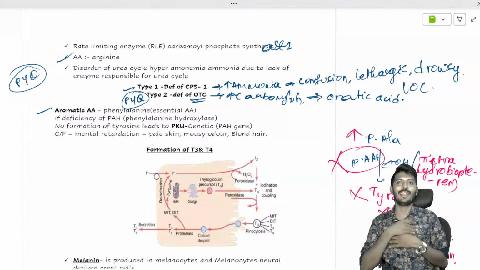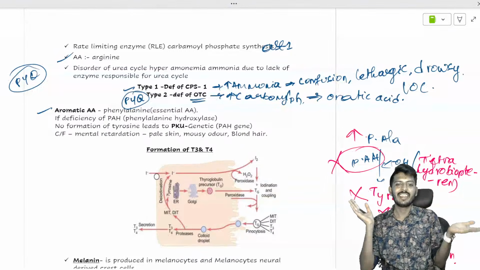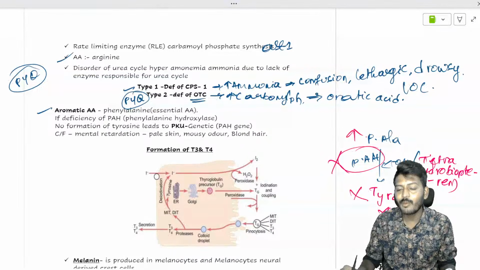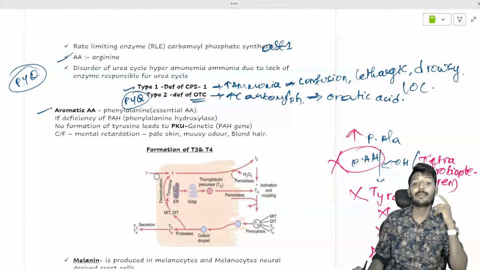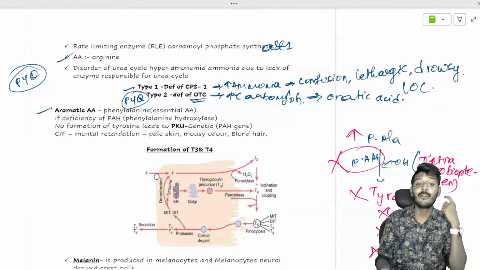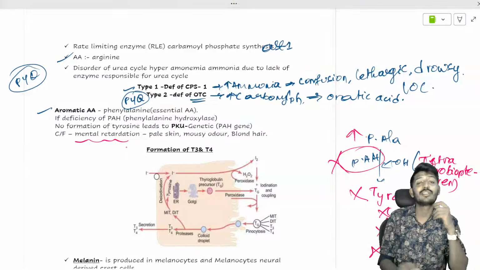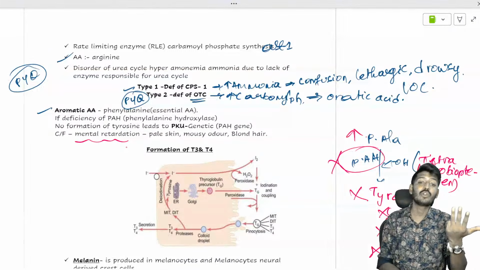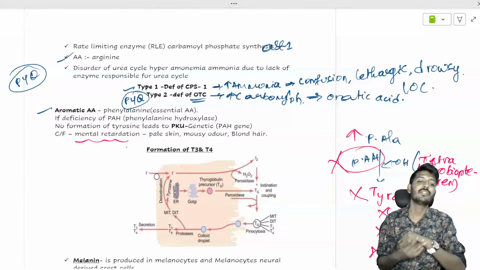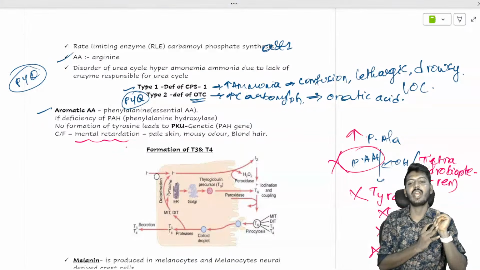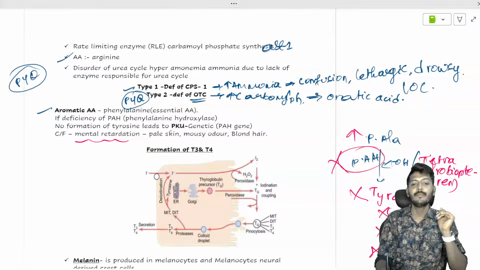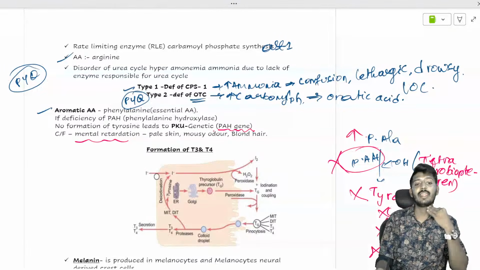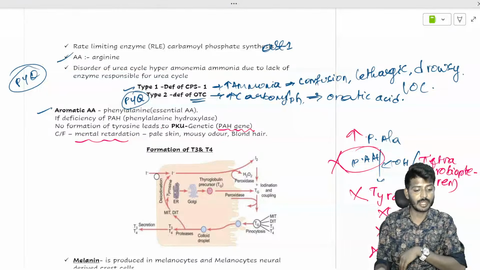Wow, pale skin, blonde hair, beauty, Russian. No brother, T3 T4 is also not formed, so there is no proper development of the brain, so the person will also have mental retardation. So it's like a beauty without brain. Mental retardation, pale skin, mousy odor, and blonde hair are clinical features associated with the deficiency of phenylalanine hydroxylase. It's a type of which gene defect? PAH gene defect. The name of the disease is phenylketonuria.